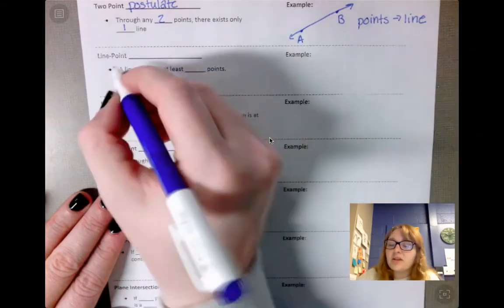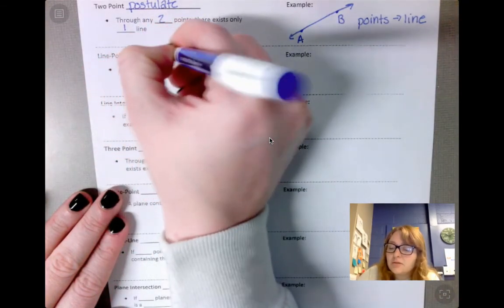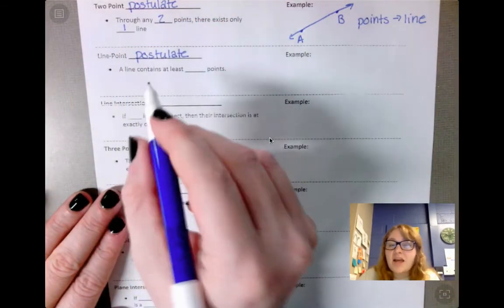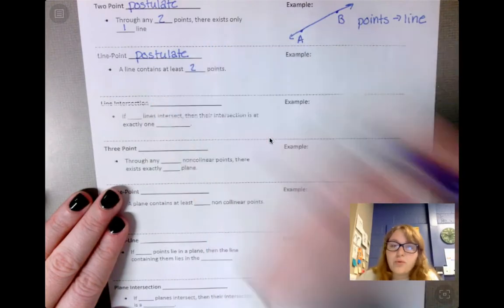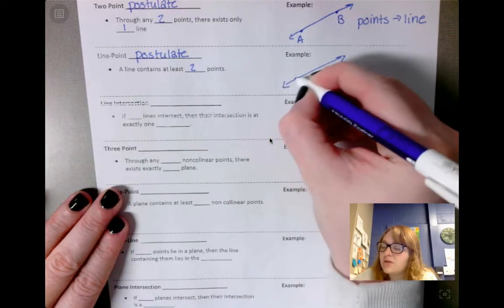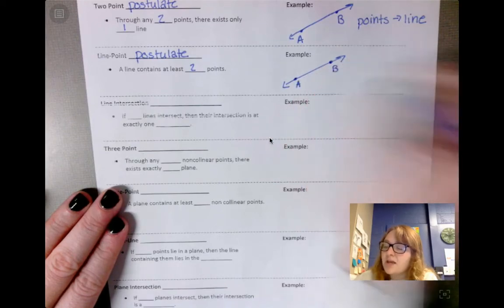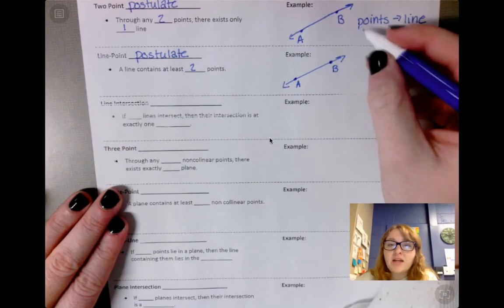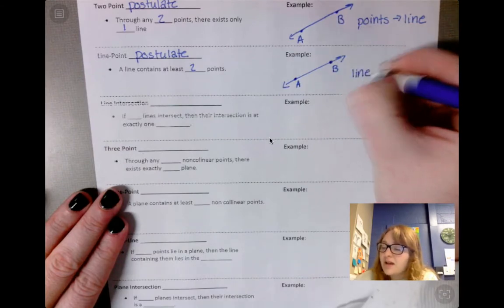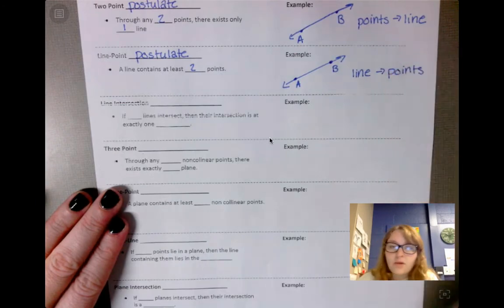The second one is called the line-point postulate. The line-point postulate says that if you have a line, it contains at least 2 points. So if you have some line, you know there's going to be at least 2 points on it. Again, I'm going to label those A and B. So this one, even though it kind of looks the exact same as the first one, you're going from having a line to getting the points.